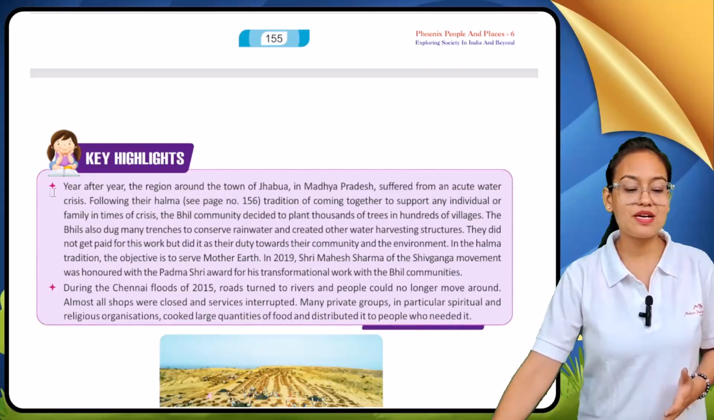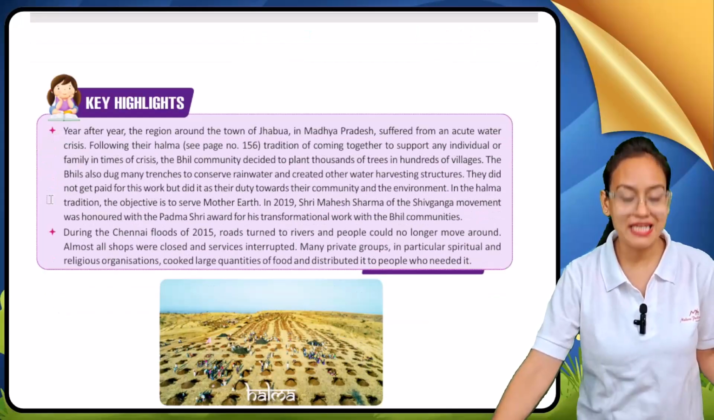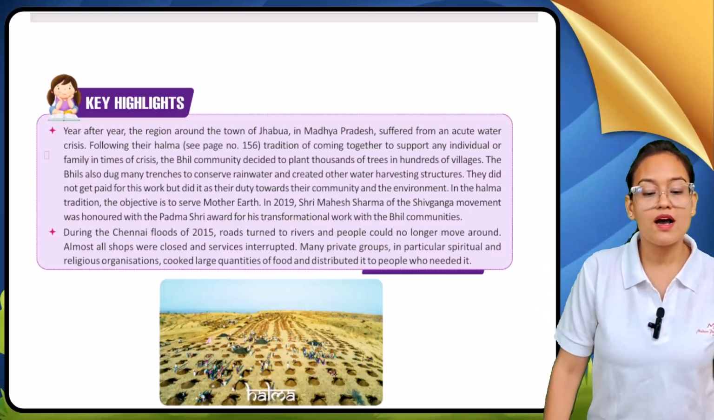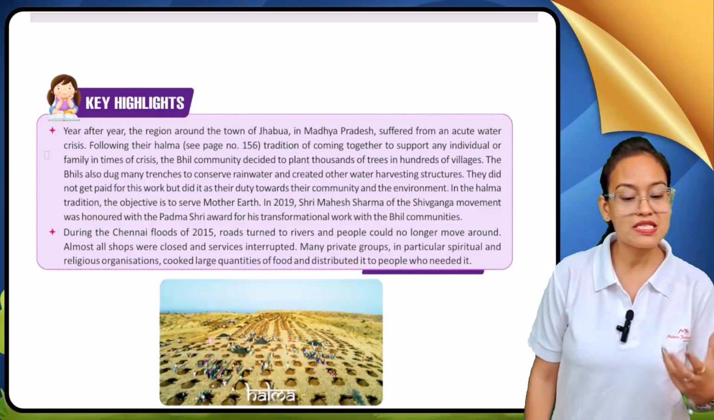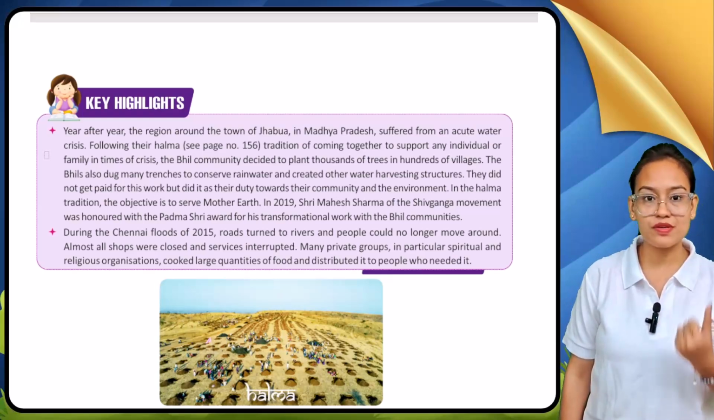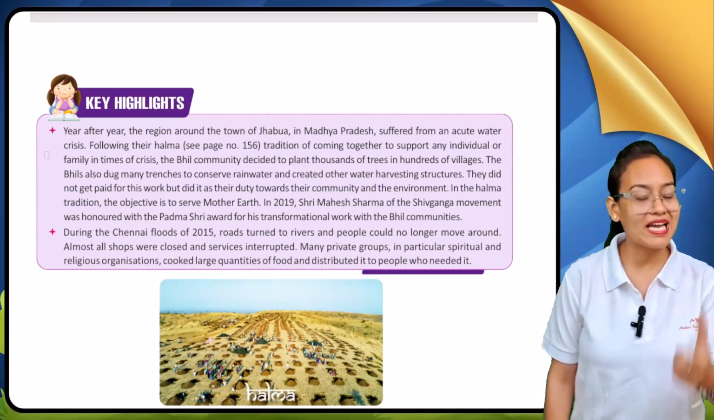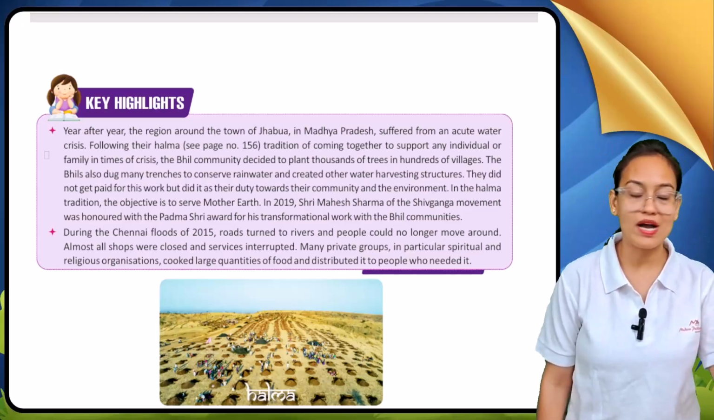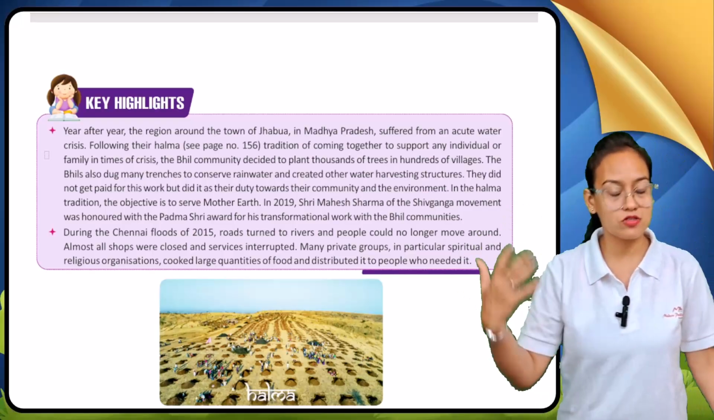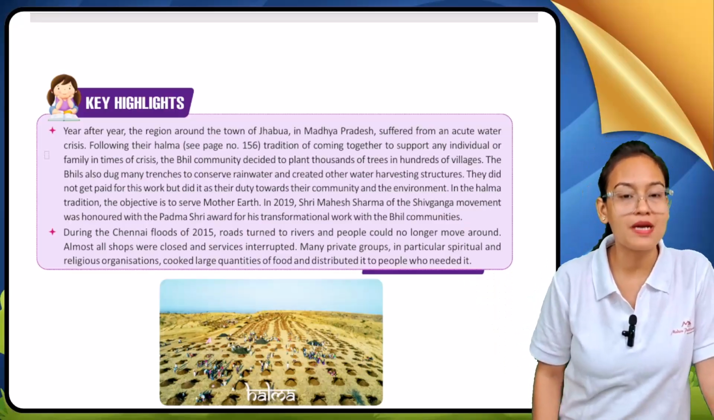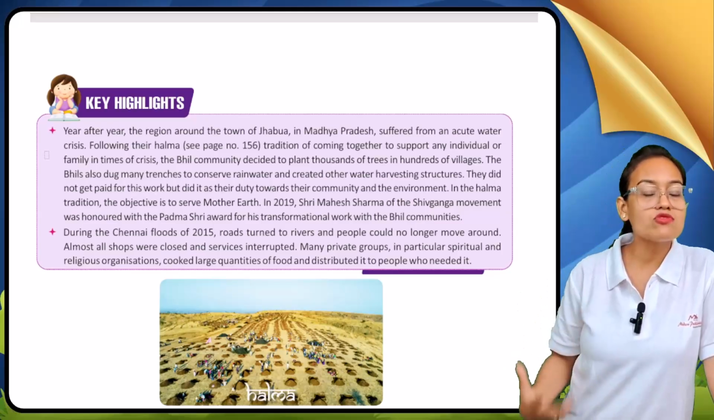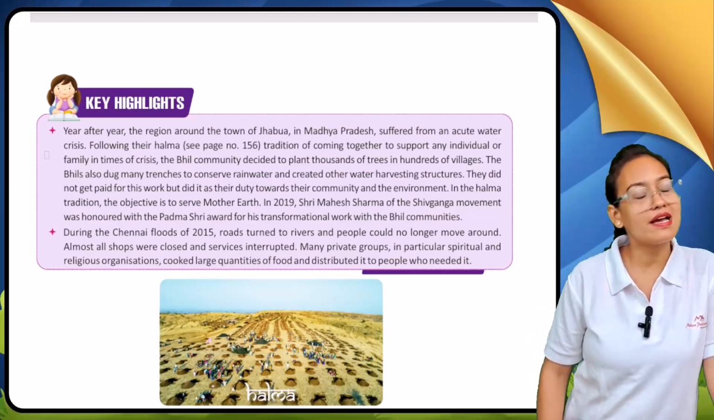Here you can see, my dear students, some key highlights are given. Year after year, a region around, here we are talking about the state of Madhya Pradesh, and in Madhya Pradesh, an area named Jhabua. Year after year, my dear students, what happened? A town located around Jhabua suffered from acute water scarcity.